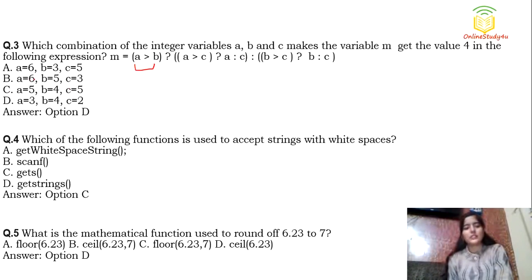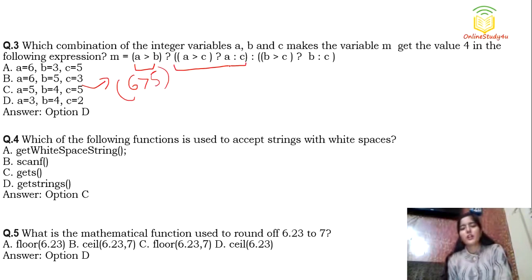Let's consider the first option. The a value is 6 and the b value is 5. So 6 greater than 5. Is this true? Yes, this is true. If this is true, then this particular statement is going to be executed, right?